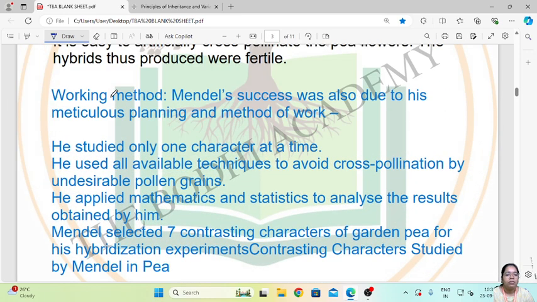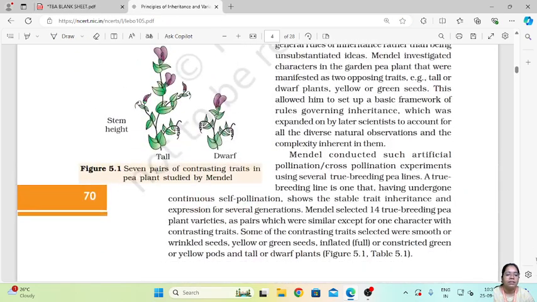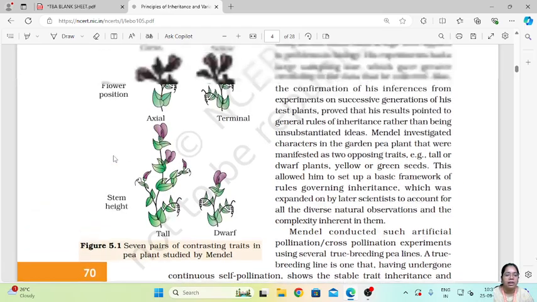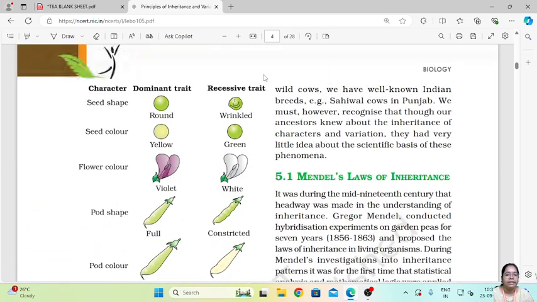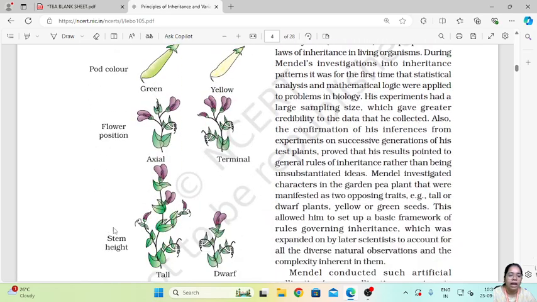After doing his experiment, he noted some characters, which we will study now. These are the 7 pairs of contrasting characters in the experiment, and he classified them as dominant traits and recessive traits. The characters were seed shape, seed color, flower color, pod shape, pod color, flower position, and stem height.